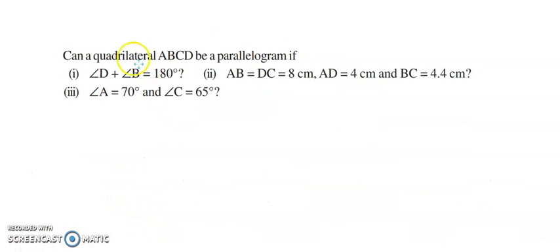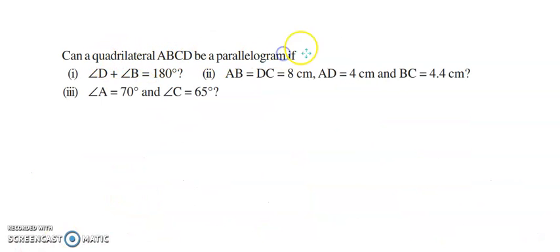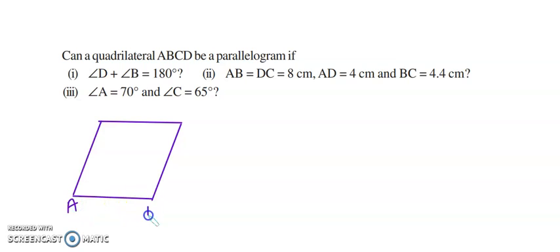Now here they're saying, can a quadrilateral ABCD be a parallelogram if so and so happens? So let's try to draw a parallelogram and let's check whether these conditions are going to work or not. Okay, this is my parallelogram. Let's label it as A, B, C, D. This shows that they are parallel, so let's draw the arrows. Okay, these are parallel.